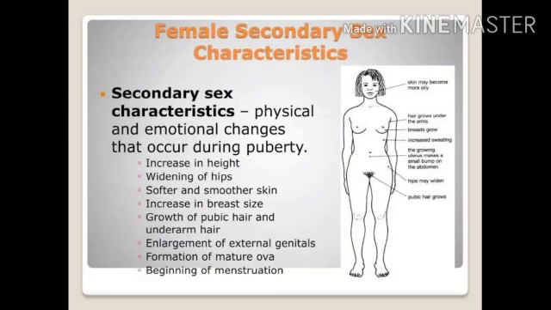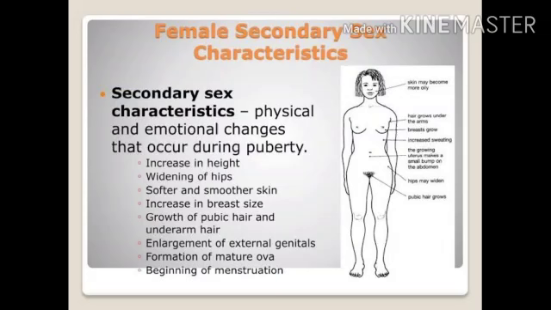The first one is increase in height. Suddenly you might have noticed that few girls, after crossing the age of 10 and 11, suddenly increase in height. Now that is due to the secondary sexual characteristics brought about by the presence of the puberty period within a man or a woman. Next is widening of hips. Now you must have noticed that in few girls the hip region is absolutely broad. It is widened, and it is because of this puberty stage.